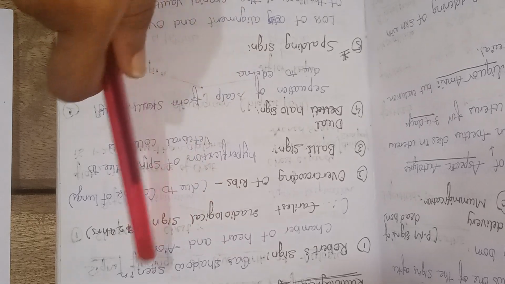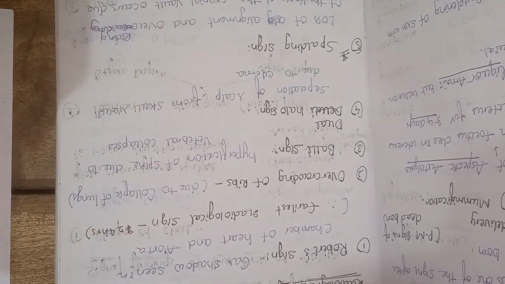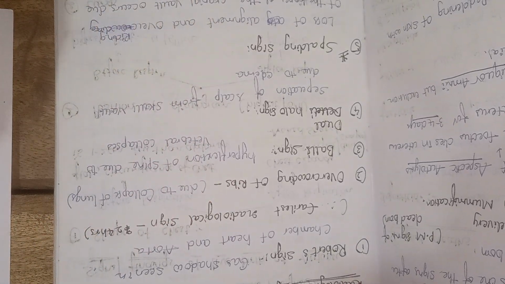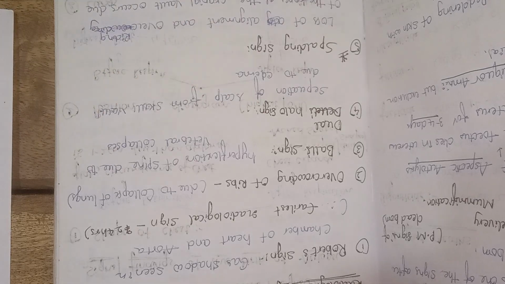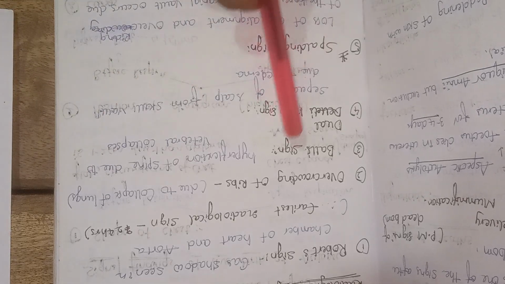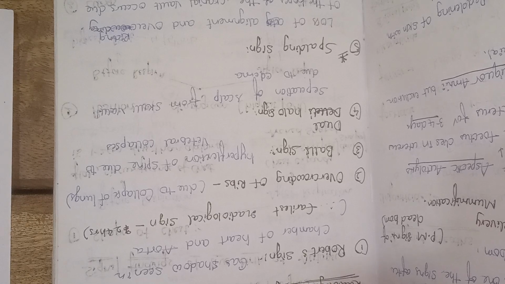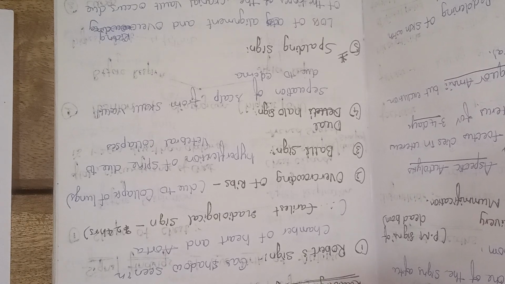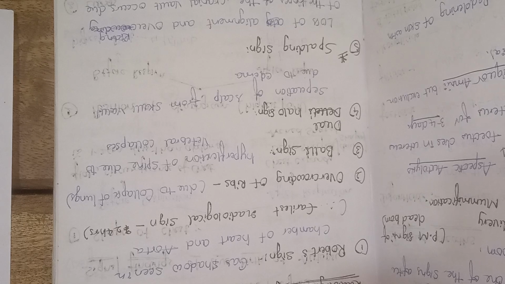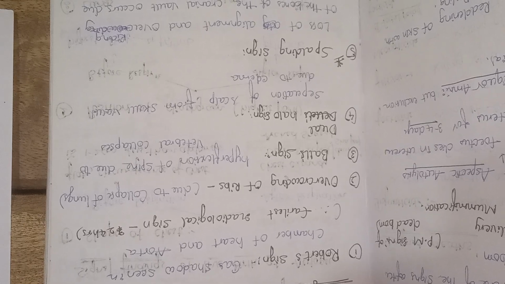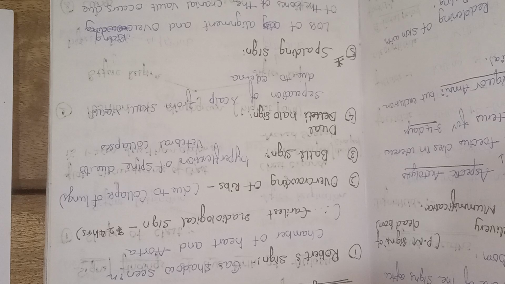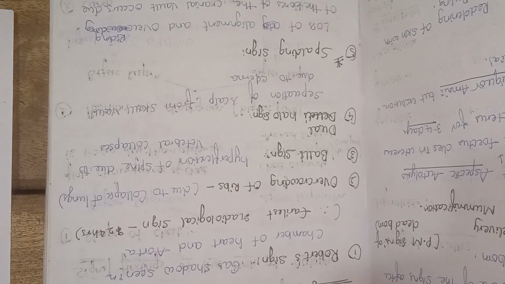Radiological signs are important. First one is Robert sign. Generally the heart and aorta have blood, but here gas is present. This is the Robert sign. Next, the Ball sign: overcrowding of ribs because of collapse of the lungs, and hyperflexion of the spine because of collapse of the vertebrae. Next, Dewey's halo sign: separation of the scalp from the skull vault due to edema.